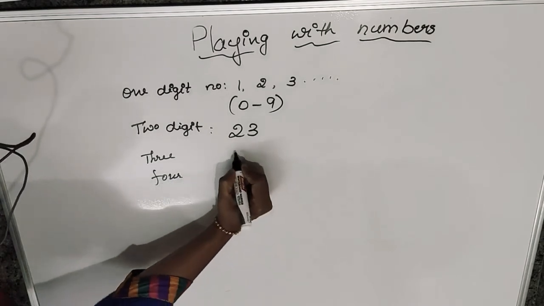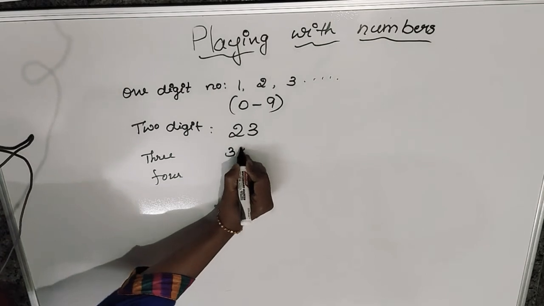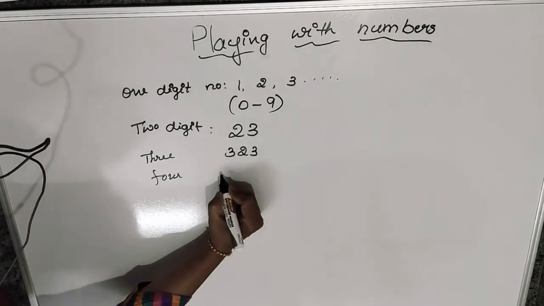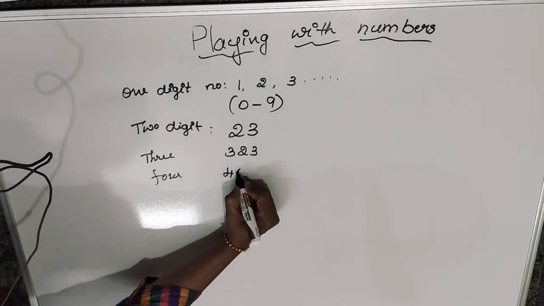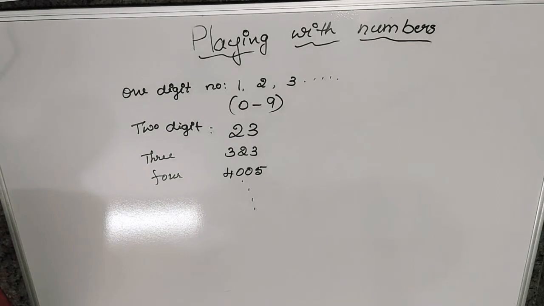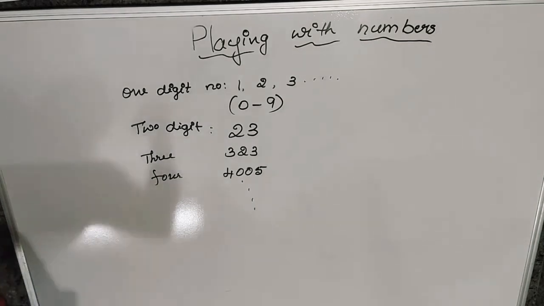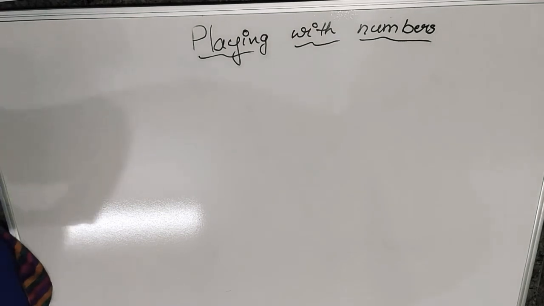So it goes on increasing. This is a 3 digit, this is a 4 digit. Like this it will go. Okay, now you understood what a digit is.